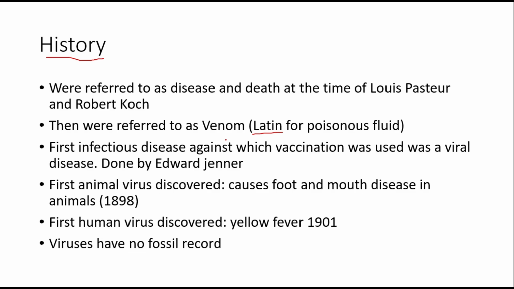At the time of Edward Jenner, basically the first vaccination was made by him. So the first infectious disease against which vaccination was used was a viral disease. And this was pox virus. हम अभी पढ़ने वाले हैं. ठीक है? And the first animal virus that was discovered was a virus that causes foot and mouth disease in animals. And this was discovered in 1898, whereas the first human virus discovered was yellow fever in 1901. Viruses have no fossil record.